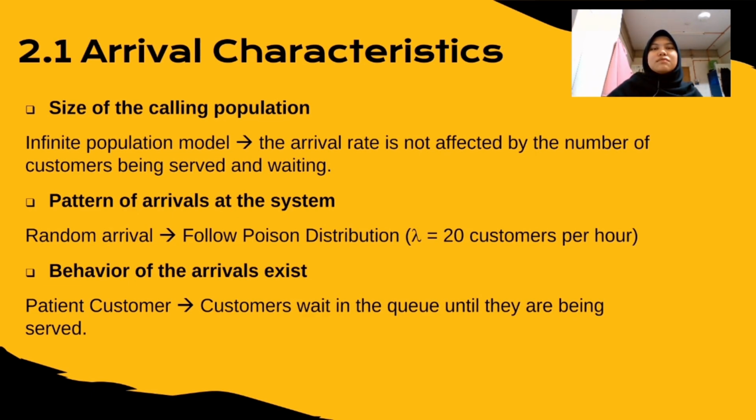The pattern arrival at Mr. DIY is random arrival, which means that customer can arrive randomly and was unpredictable. This assumption following Poisson distribution, and the lambda in our observation is 20 customer per hour. The behavior of the arrival is patient customer. This means that customer wait in the queue until they are being served.